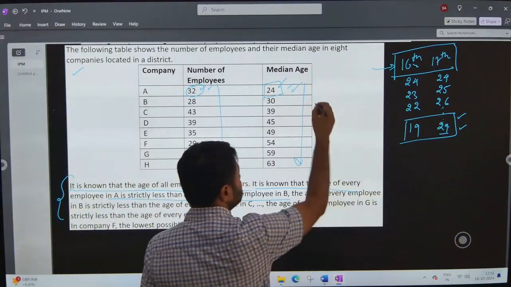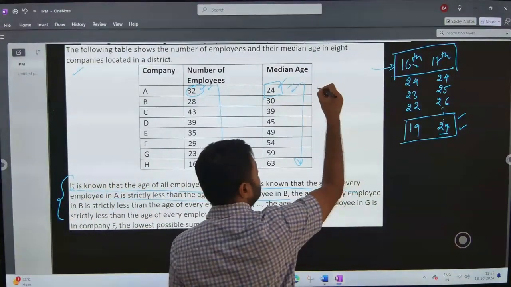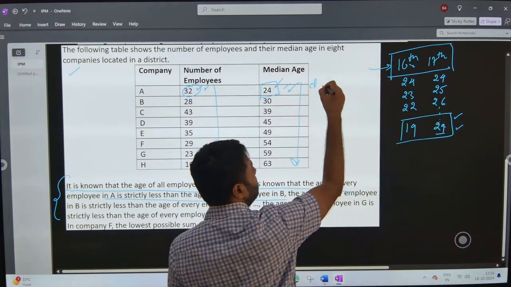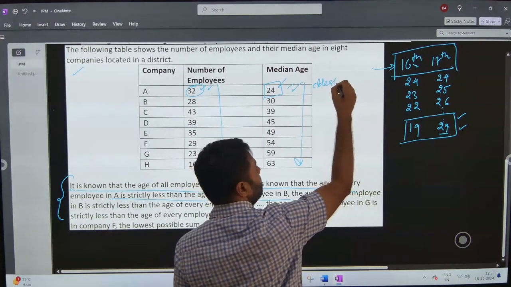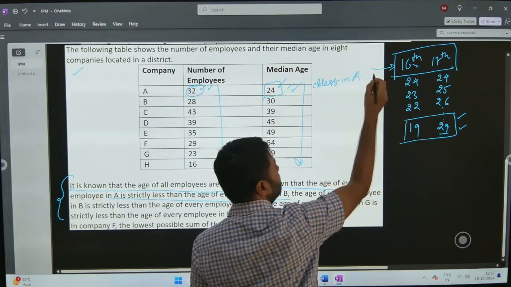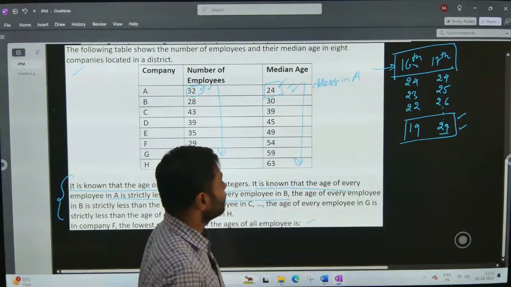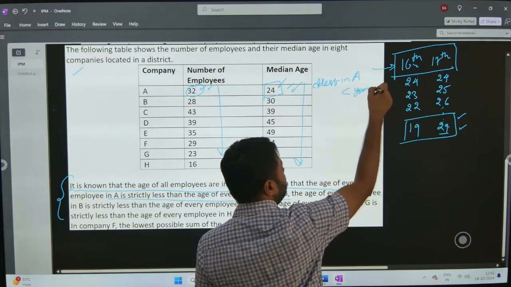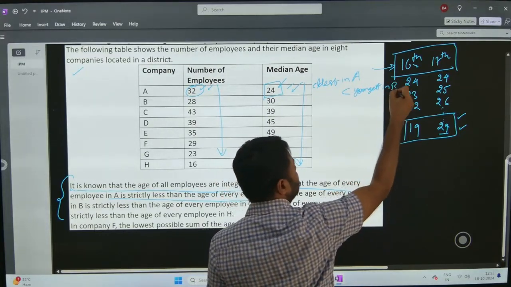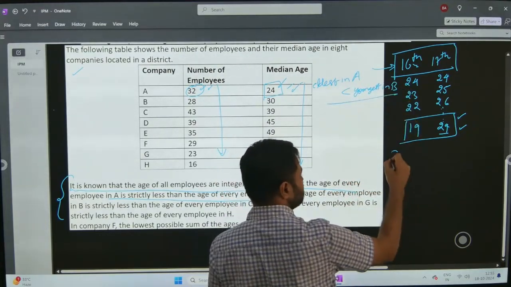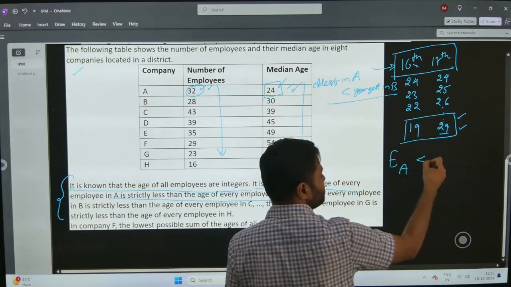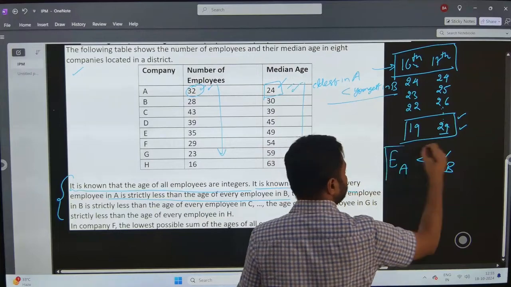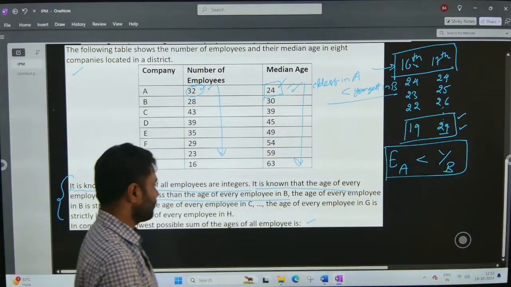It means the eldest employee in A has to be younger than the youngest employee in B. So eldest in A must be younger than the youngest in B, right? So that is the information given here.